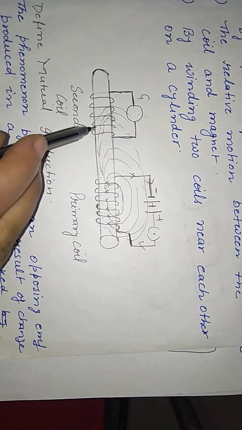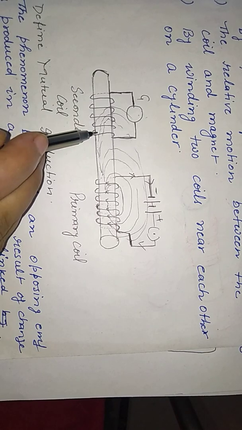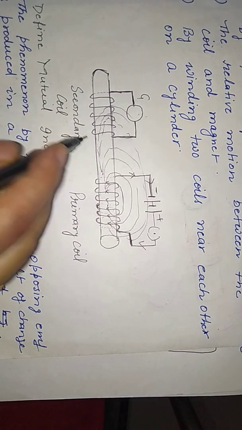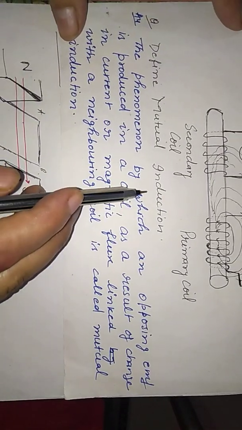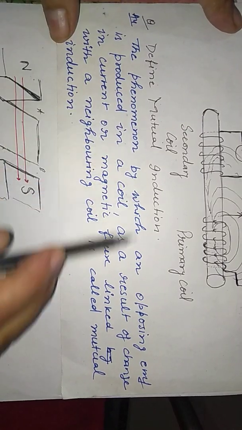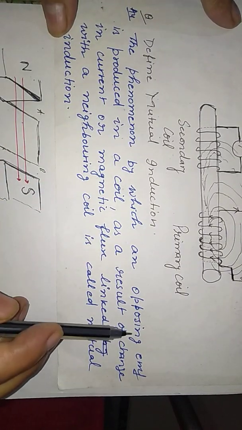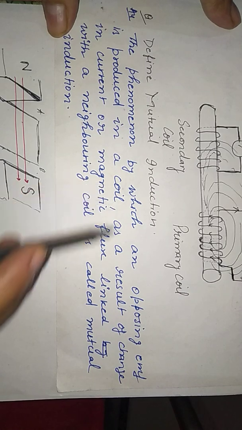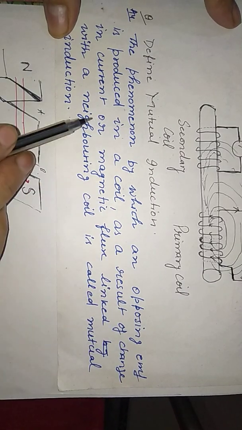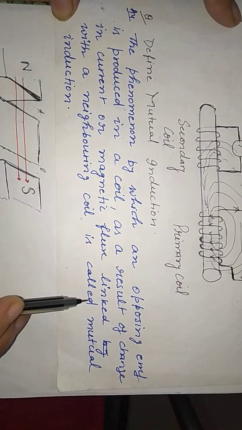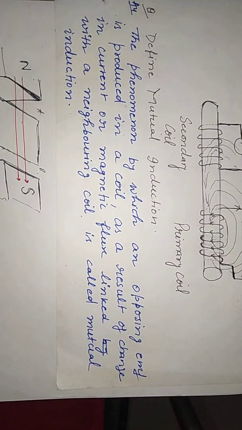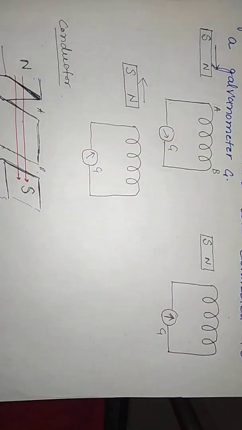So here the magnetic flux will change. If magnetic flux is changed here, then what will happen? The current starts flowing and the galvanometer deflects to one side. So here is a definition. What is mutual induction? The phenomenon by which an opposing EMF is produced in a coil as a result of change in current or magnetic flux linked with a neighboring coil is called mutual induction.